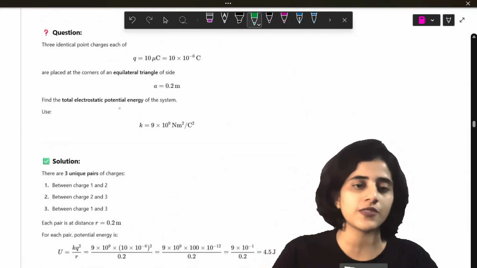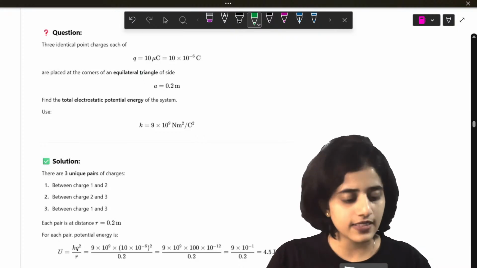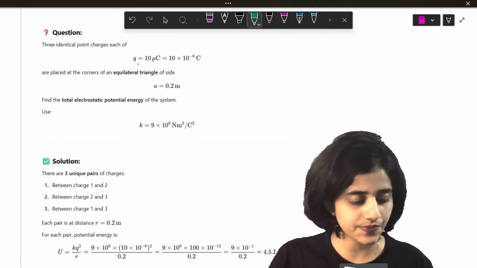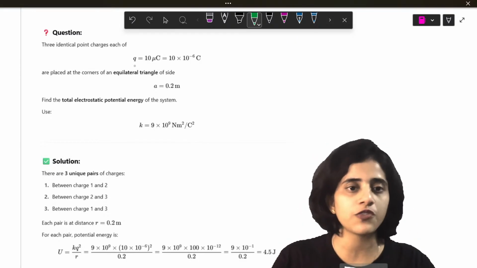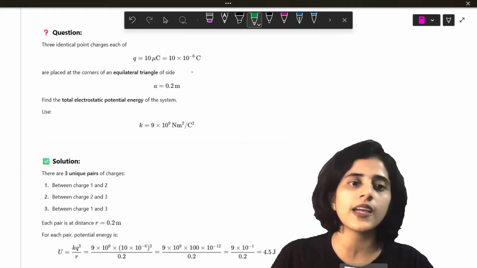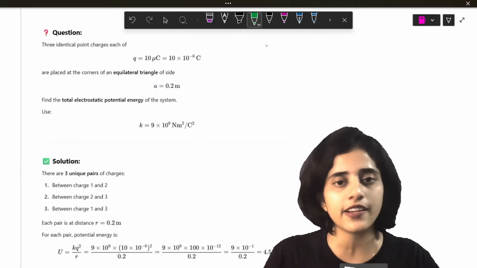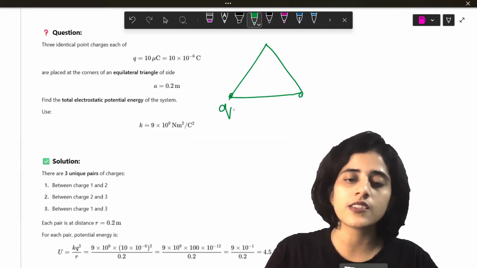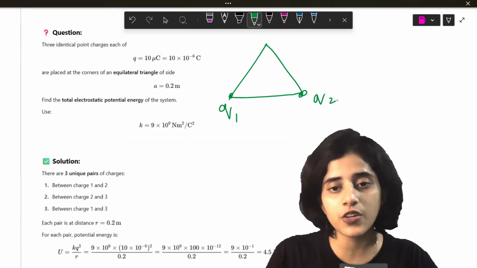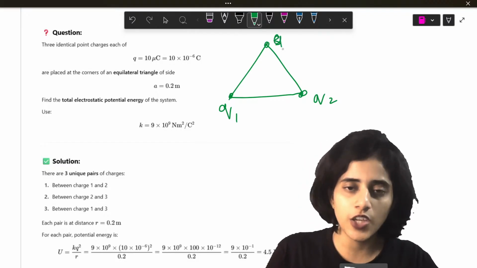Now, let's do a question. Three identical point charges of charge Q is 10 microcoulomb are placed at the corners of an equilateral triangle. So there's an equilateral triangle. This is Q1, Q2, Q3.